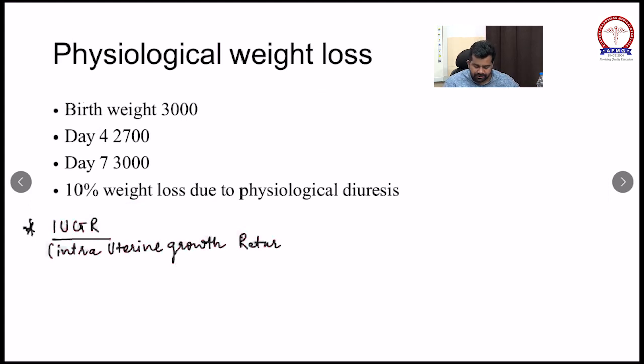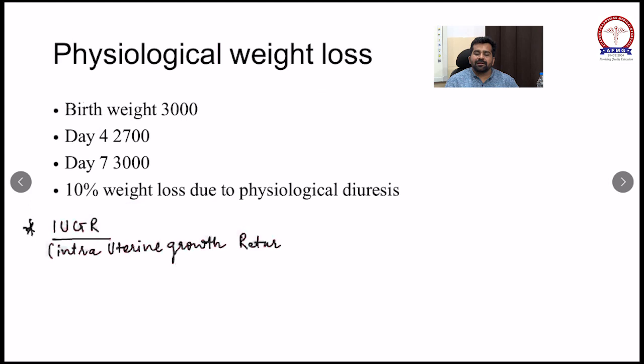But in intrauterine growth retardation, the child has stress due to maternal factors. Suppose the mother gets some infection, or the mother has a disease like preeclampsia or gestational diabetes.